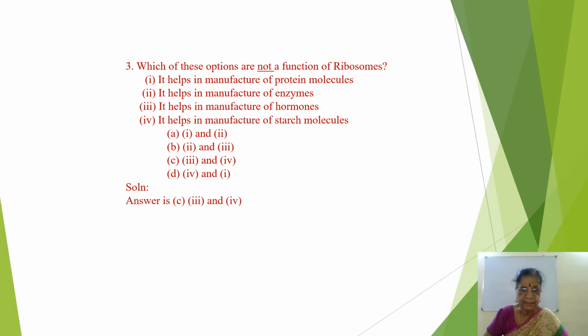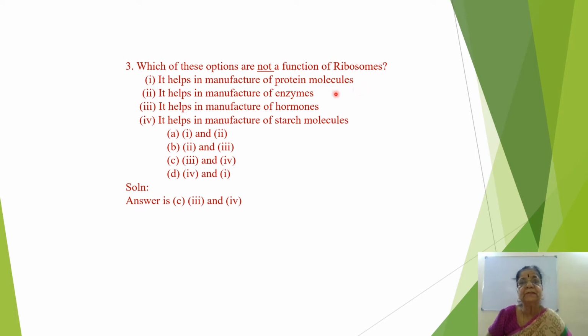Then third one: which of the options are not a function of ribosome? Now I have just underlined not, because you have to read the question well, but in the exam it will not be like this. The options: it helps in the manufacture of protein molecule, that is a ribosome function.